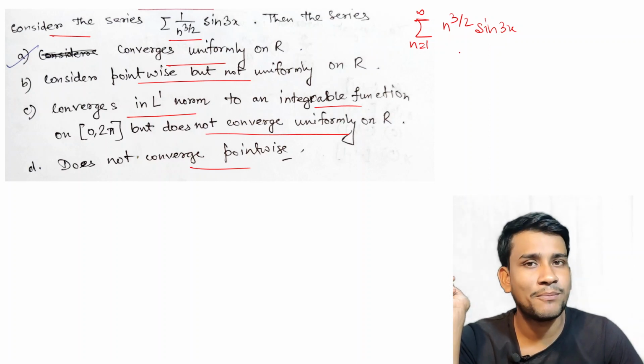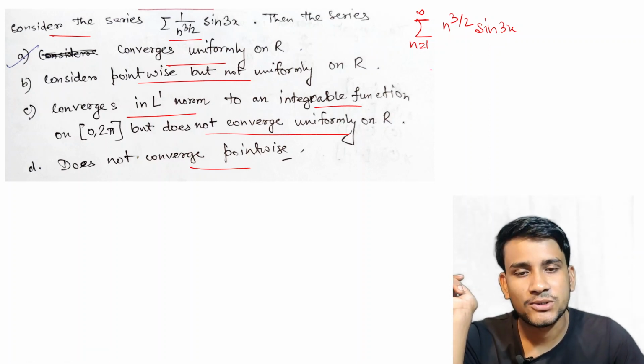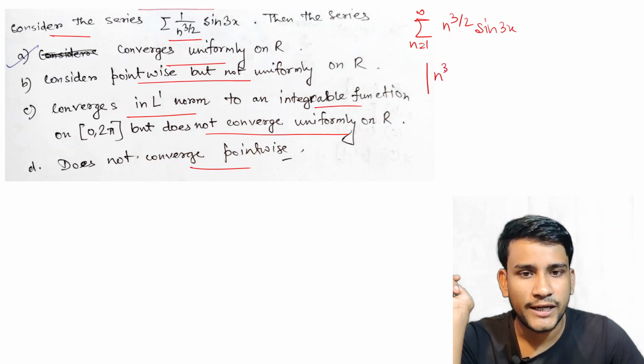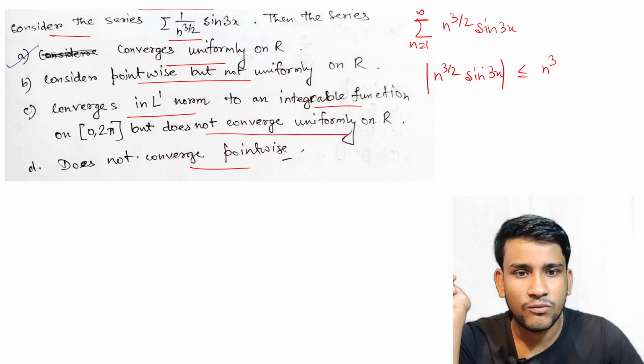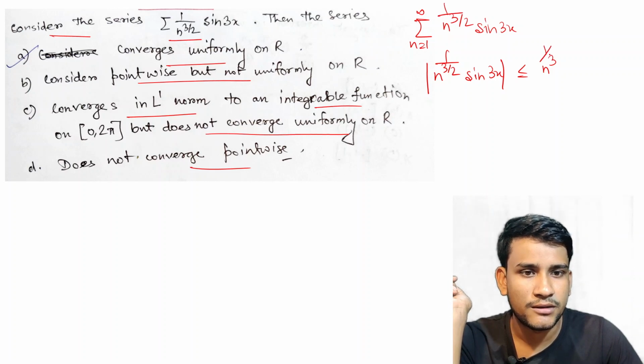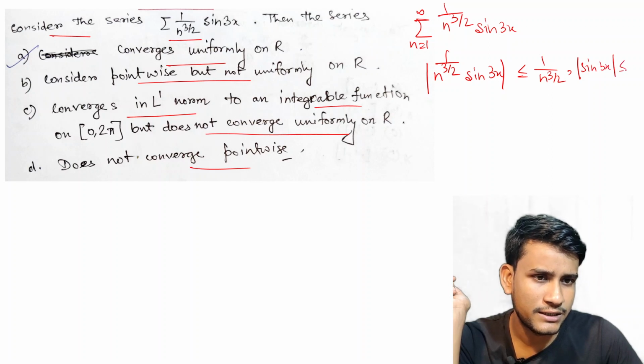Now here we apply the comparison test, which we can easily apply. So mod of 1 by n to the power 3 by 2 sin 3x is less than or equal to 1 by n to the power 3 by 2, because mod of sin 3x is less than or equal to 1.